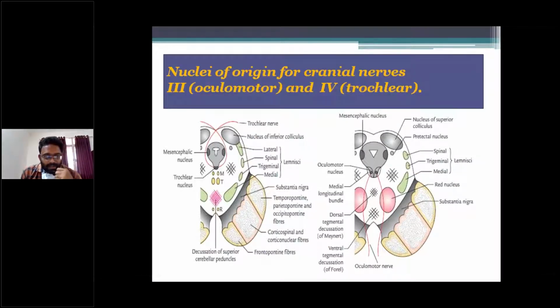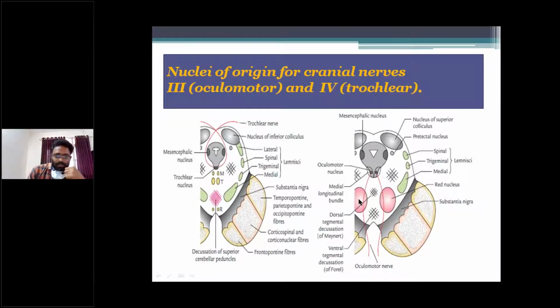So the midbrain contains nuclei of origin of cranial nerves, namely the third nerve and the fourth nerve. The third nerve is the oculomotor nerve and the fourth nerve is the trochlear nerve.